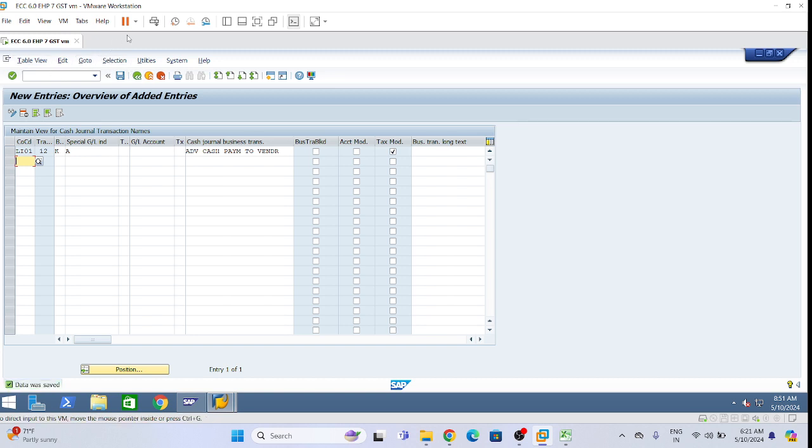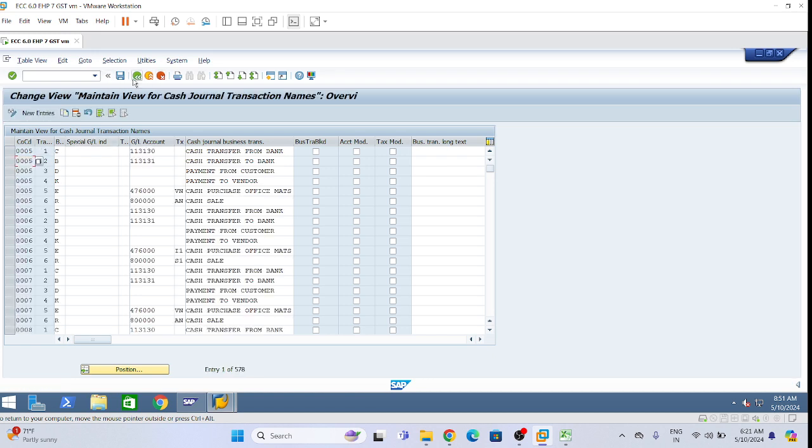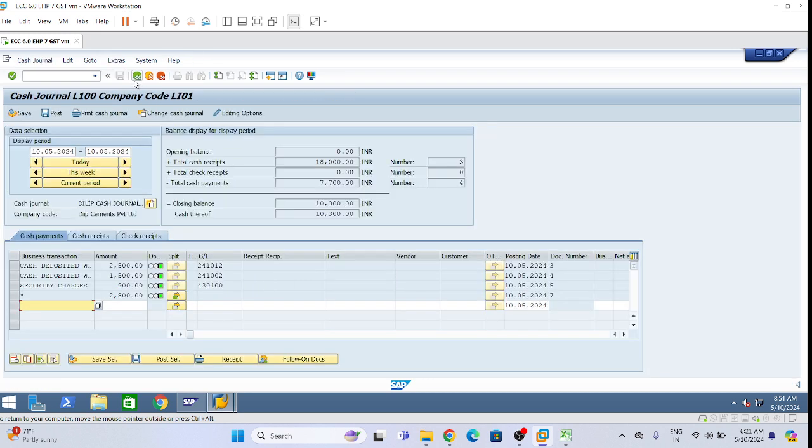Now come back. See, this configuration we could have gone through the path, or from the FBCJ screen also we have come. That is a part of configuration. It asked for PR, right? I have come through this transaction from FBCJ, because the user should be given access.